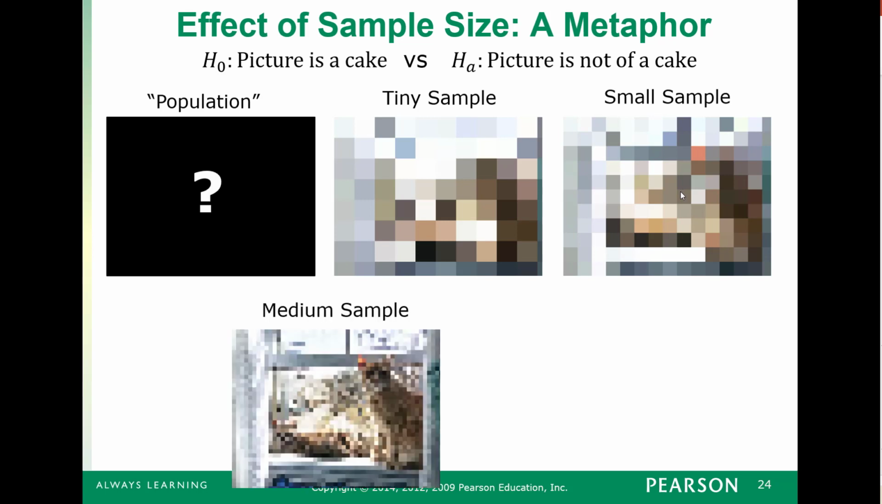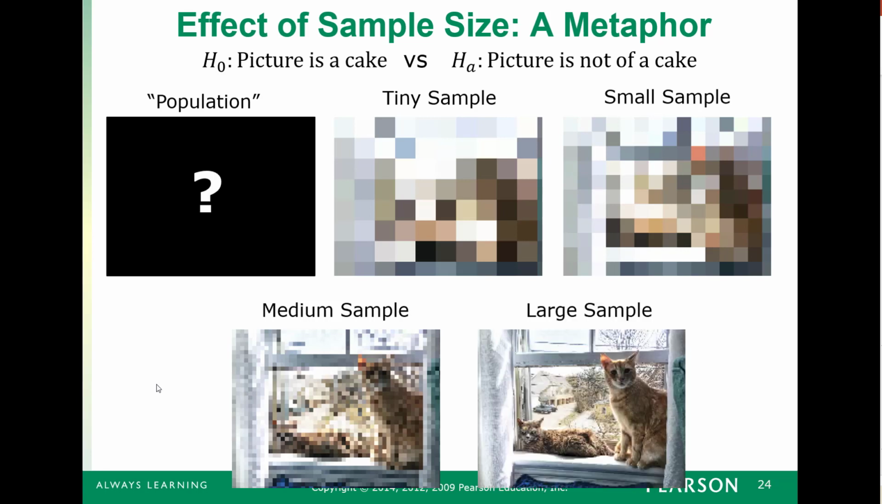Now if we go out and we take a medium sample of pixels, as the number of pixels in our sample grows, the picture becomes clearer, and it's easier to tell what the picture that represents our population is. It's pretty clear from this picture that it's not a picture of a cake, because it looks like two cats, or at least two animals hanging out in a window. Don't know that's what it is for certain, but just based off this medium sample of pixels from the population, I can probably rule out it's a picture of a cake. May not know what it is exactly, but pretty confident it's not cake.